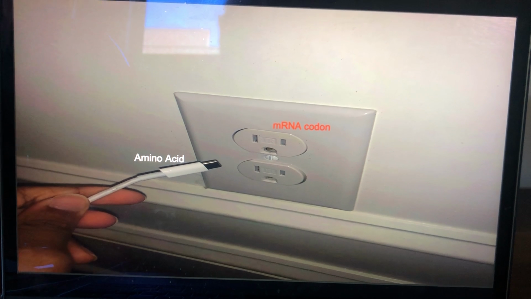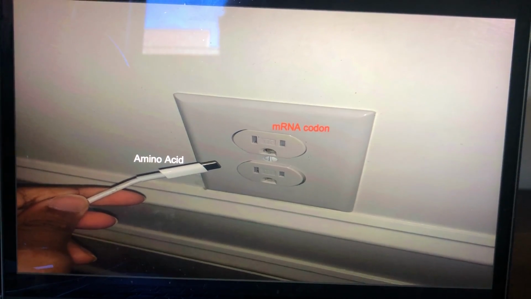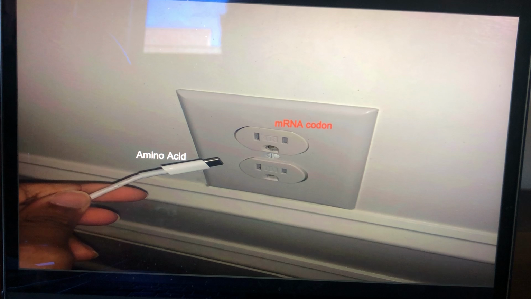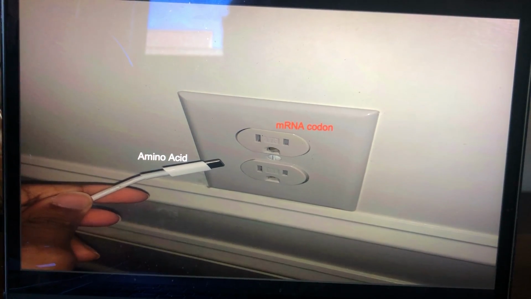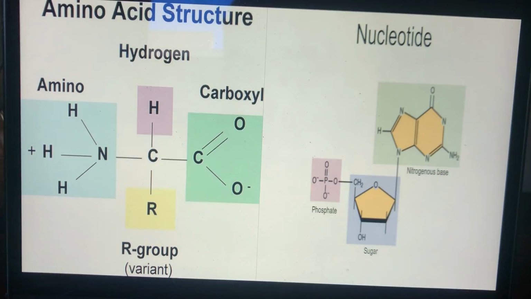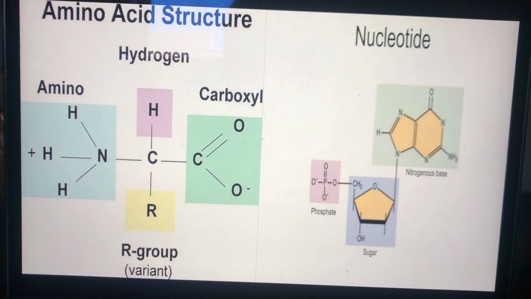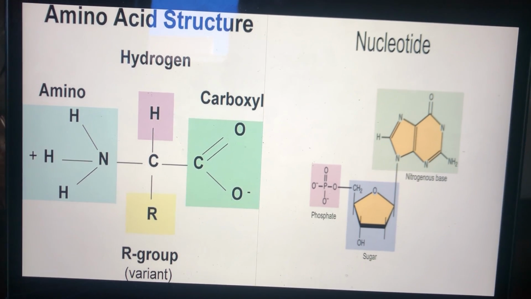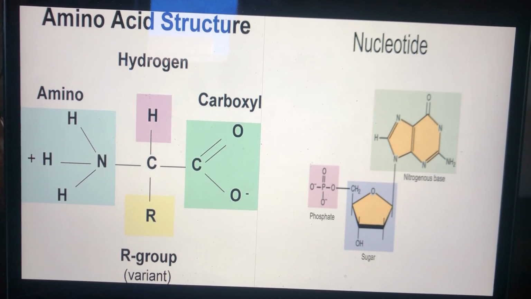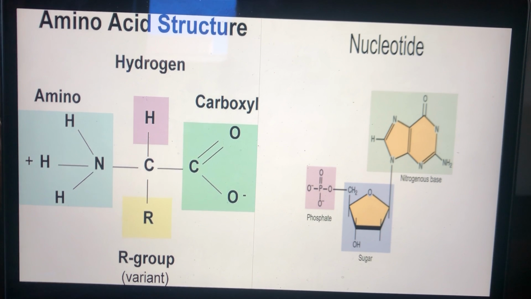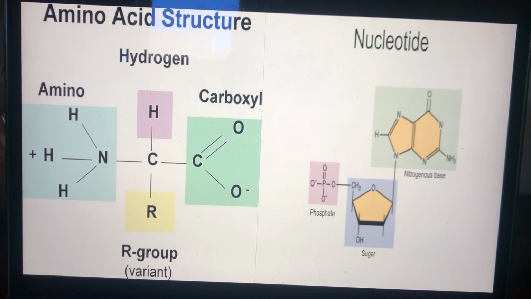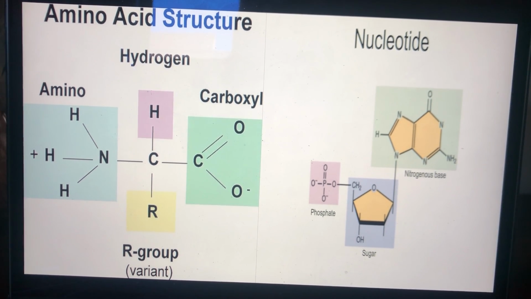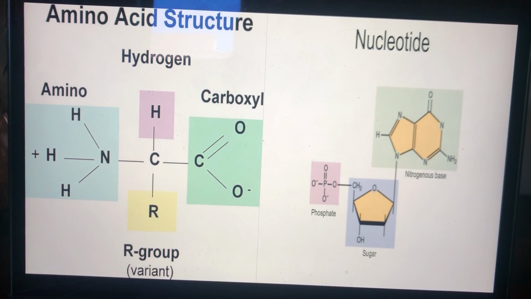We can see that structurally the outlet and the USB-C cord are not compatible. This is parallel to the mRNA codons and their respective amino acids, which differ as depicted. We can see that the amino acids have characteristic side chains that vary from being hydrophobic to hydrophilic, whereas nucleic acids are characterized by hydrogen bonding between nitrogenous bases. This means that nucleic acids are good at recognizing other nucleic acids, which is why information can be passed from DNA to RNA, but lack the ability to recognize amino acids.